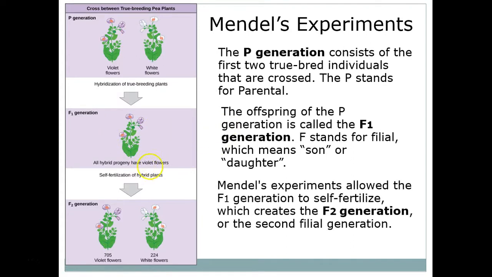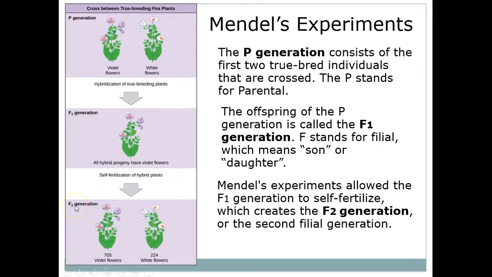Now, after Mendel had offspring that were all violet, he said, huh, what happened to the white flowers? Where did the white flowers go? So he took all the violet flowers in the F1 generation and self-fertilized them. He used their gametes to germinate themselves, and he received an F2 generation.